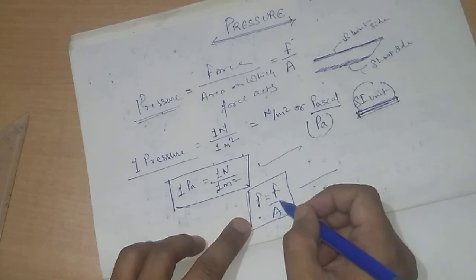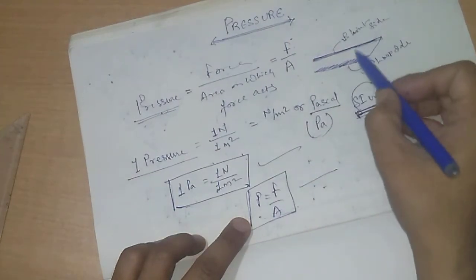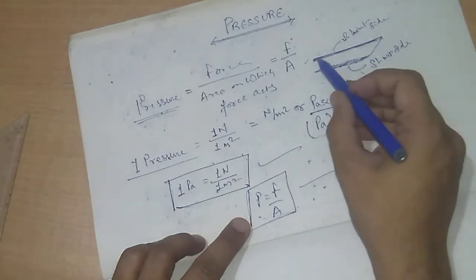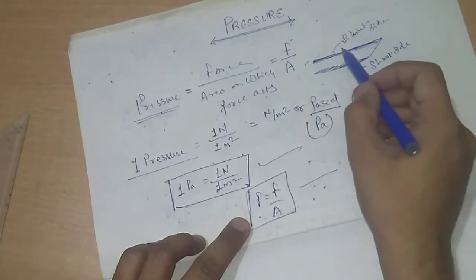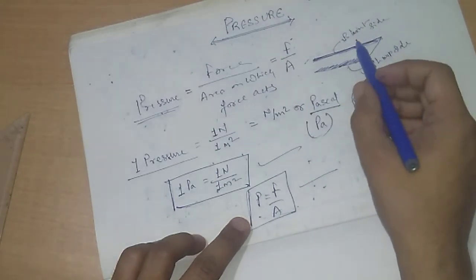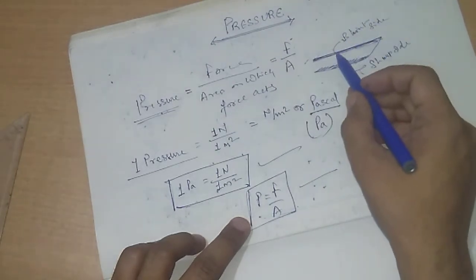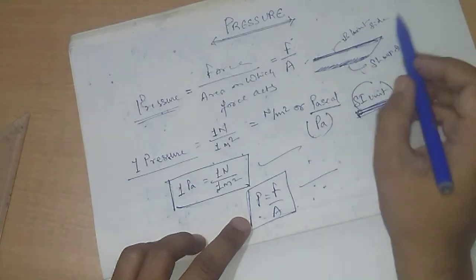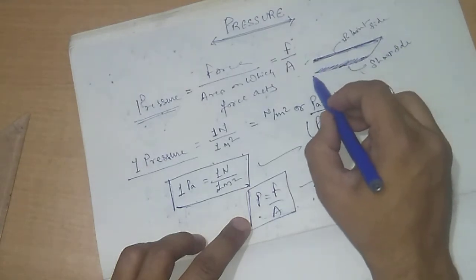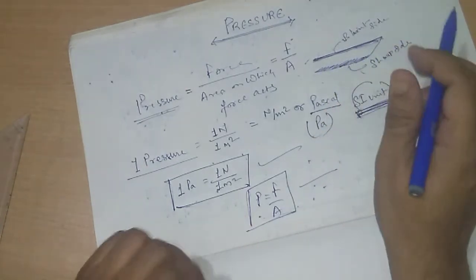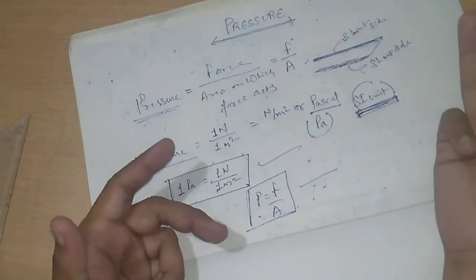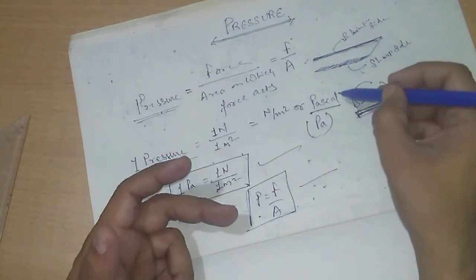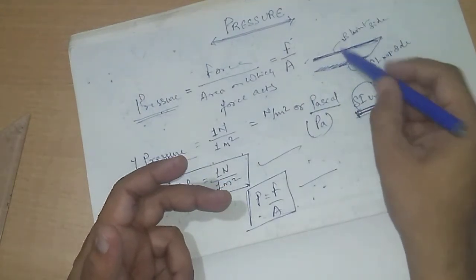Clear? So now, as we are clear with the reason behind these different effects of force depending upon the areas, like here, if we are using the blunt side of the knife, it shows a different result. It is very difficult for us to cut the vegetables, or we need to increase the amount of force to cut the vegetables or fruits. Whereas on the other side, the sharpened side, we have to use a very small amount of force to cut the vegetables or fruits. So there are two different results we are getting from the difference in the areas.